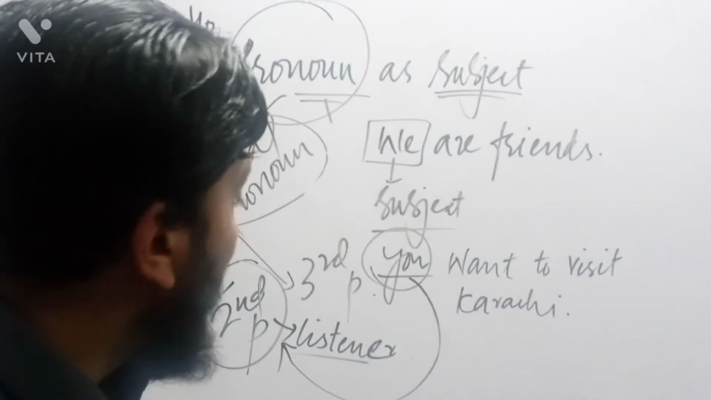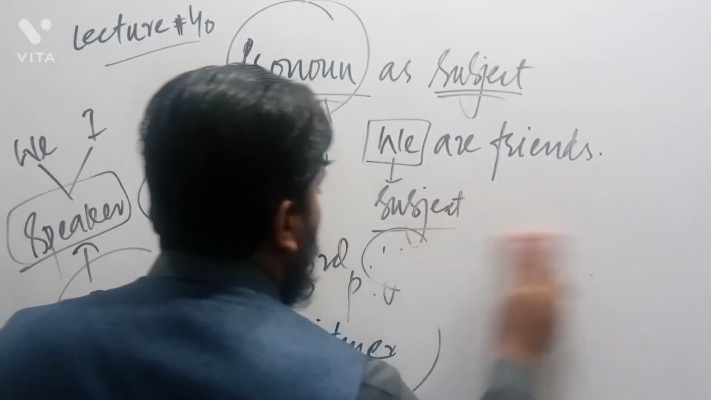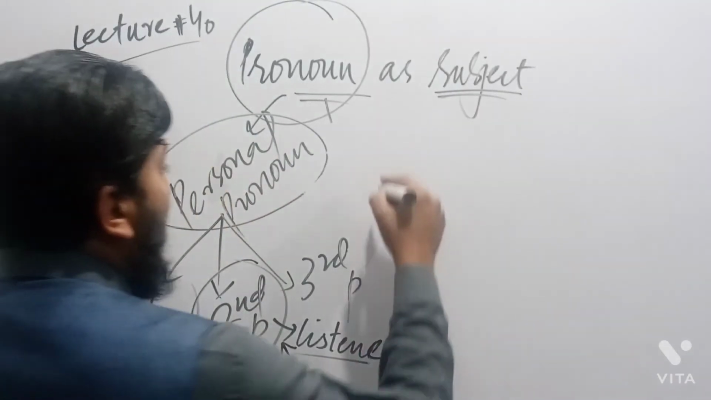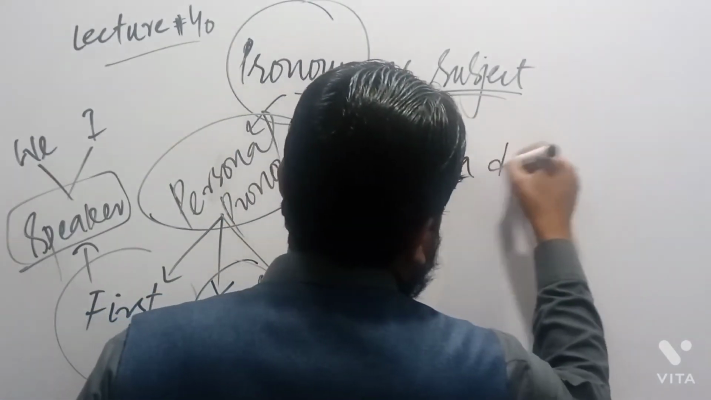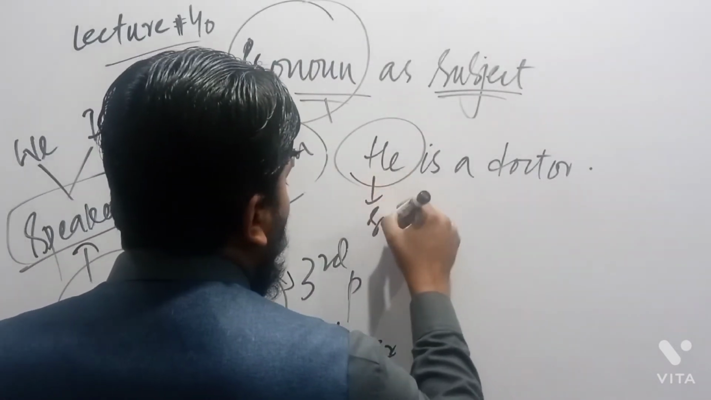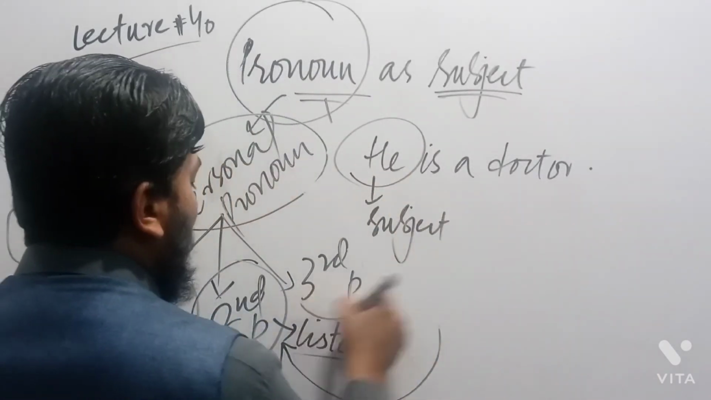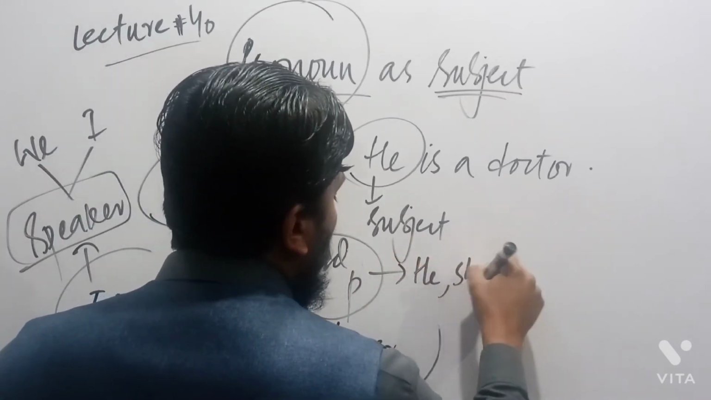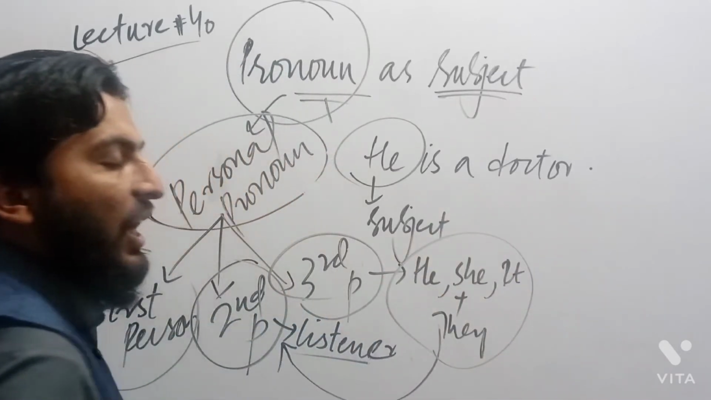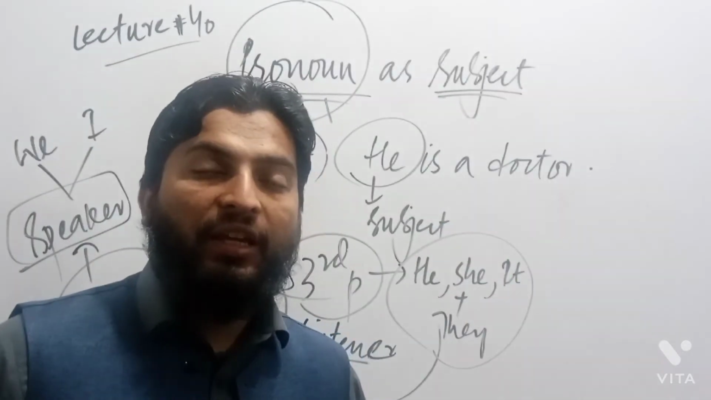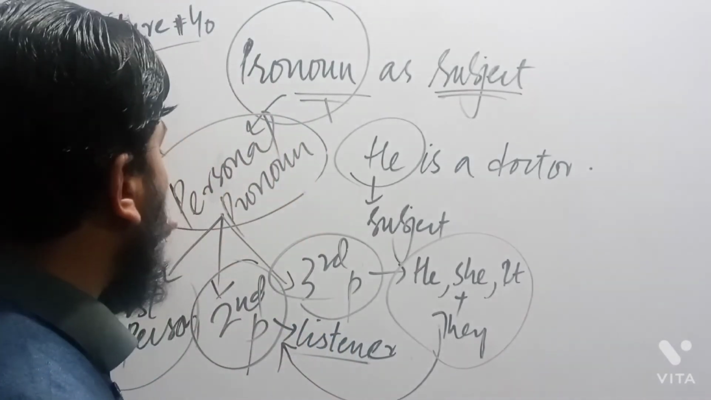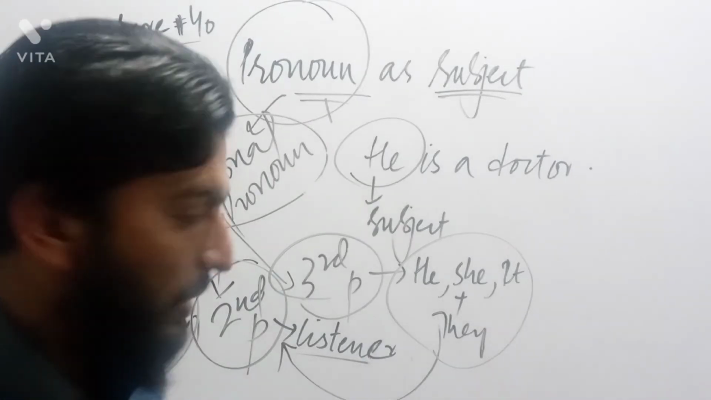While third is about third person pronoun. The examples for third person pronoun can be like this. He is a doctor. Here the word he is used in place of subject. So third person pronouns are he, she, it plus they. Now, they are my students. The word they is used in place of subject. This is called the use of personal pronoun in place of subject.